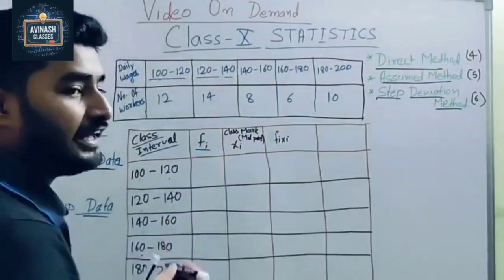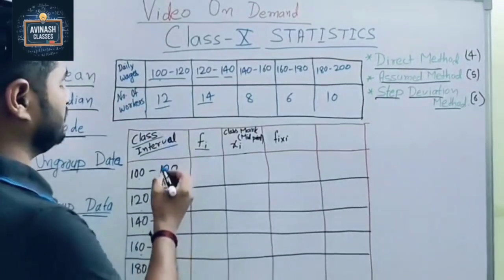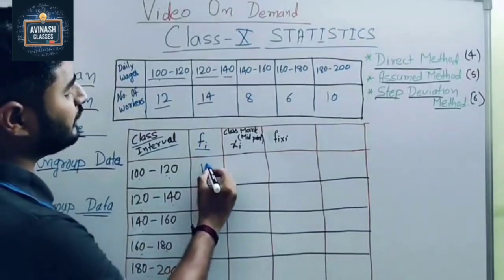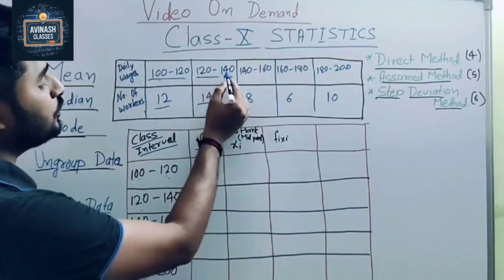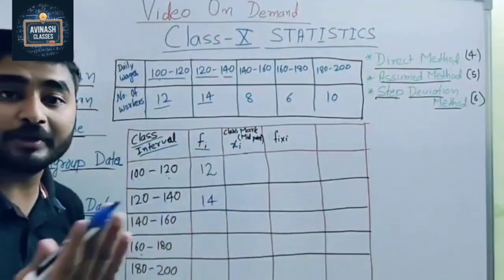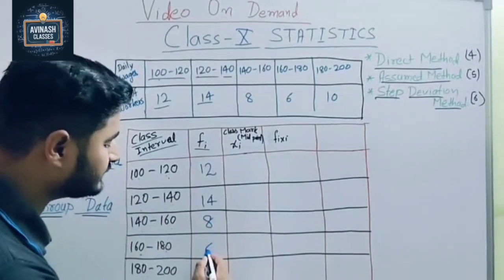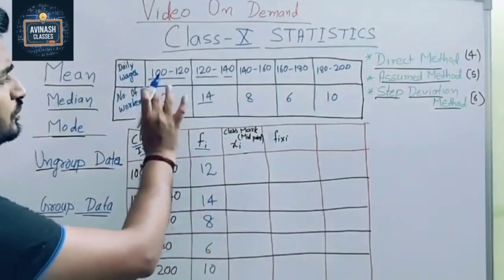F stands for frequency. Here we write how many times it comes. Between 100 to 120, how many workers are there? 12. So it means the frequency is 12. Now 120 to 140, it comes 40. Now tell me, 140 to 160, how many? Yes, 8. So here we write 8. Now 6. Now 10. Very easy. Okay, this is our question part.